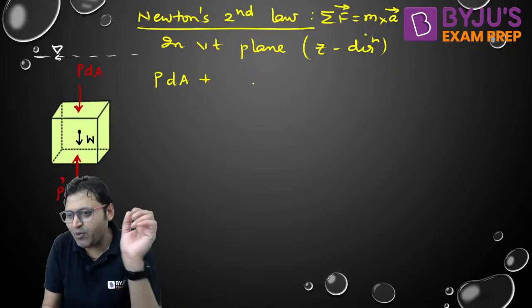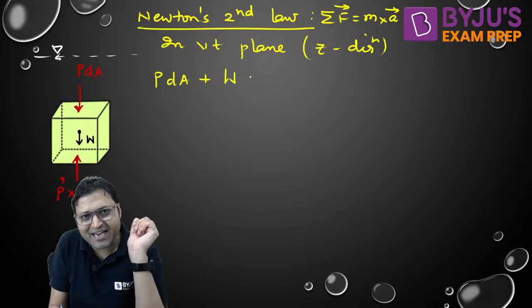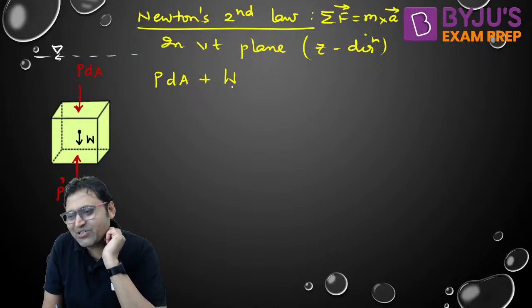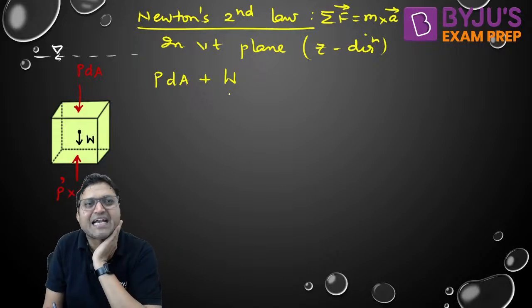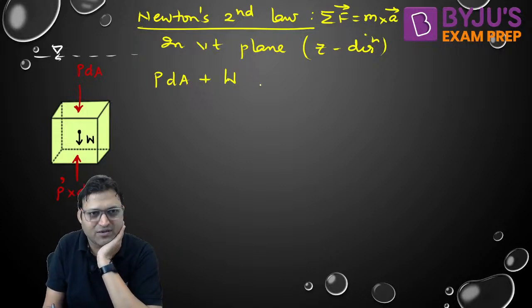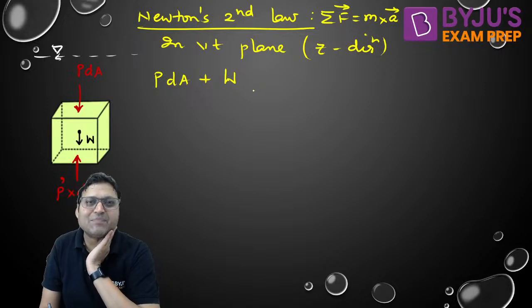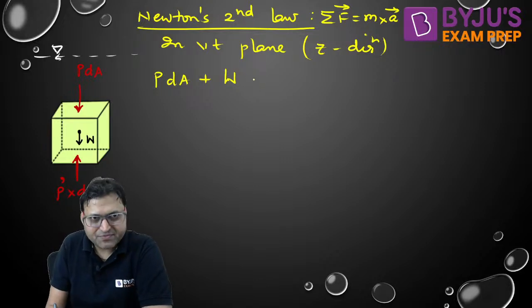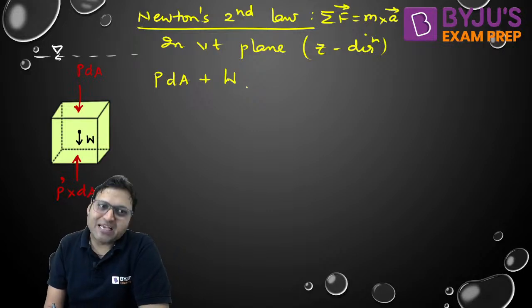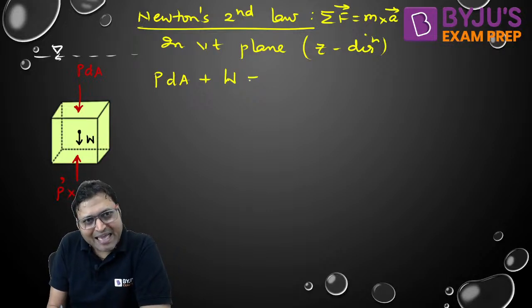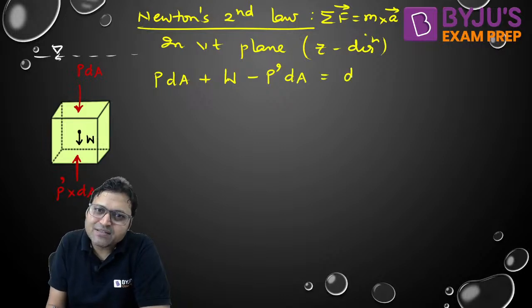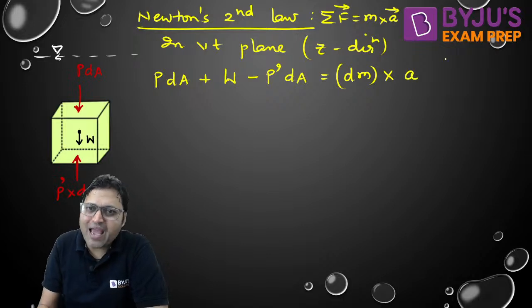Where will friction come from? No, Chandrasekhar, there is no friction. It is a static fluid element. It is not moving at all. Friction comes into picture when there is a relative motion or when there is a tendency of relative motion. Friction force will not come. So pressure force and the weight of the fluid element minus P dash into dA is equal to mass, that is dm, into acceleration. Do you agree?